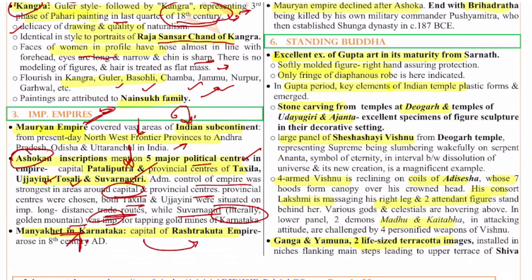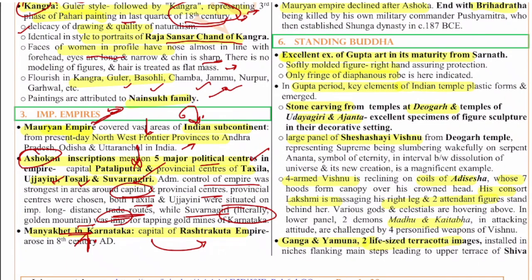This Rashtrakuta Empire rose in the 8th century AD. The Rashtrakutas dominated the Deccan for about 200 years, and till the 10th century they were ruling here. It was not only the most powerful polity of that time, but the Rashtrakutas also acted as a bridge between the north and the south. They were the bridge.